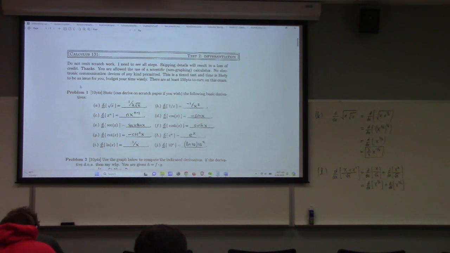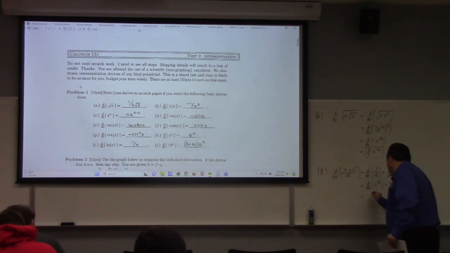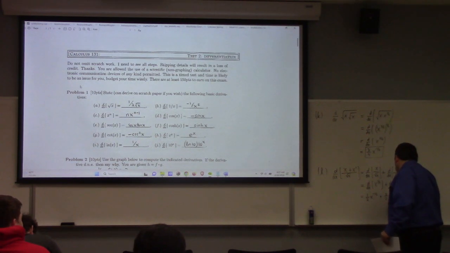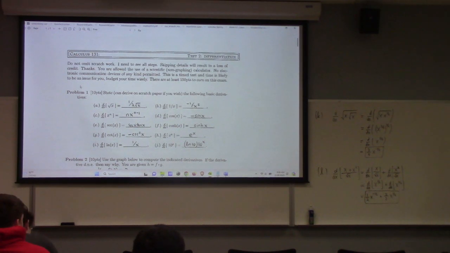So that's how the laws of exponents work out there. And so what you get is 1/2 x to the minus 1/2 plus 3/2 x to the 1/2. And of course, you could rewrite that in terms of square root notation, but that's the heart of the matter, all right? That was L. How about M?